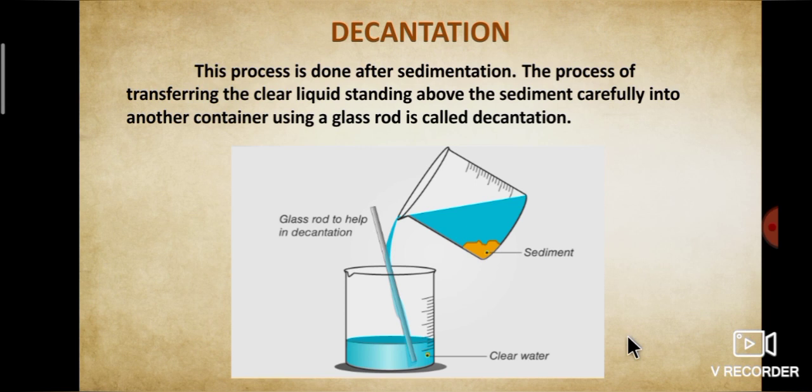Here, the glass rod is a lab apparatus used to hold back the sediment in the beaker. I repeat once again: the process of transferring the clear liquid standing above the sediment carefully into another container using a glass rod is called decantation.